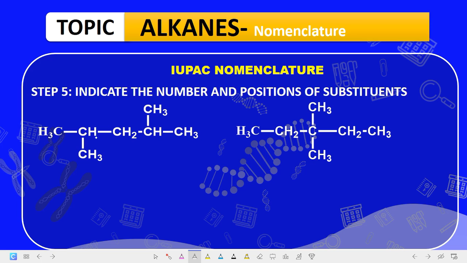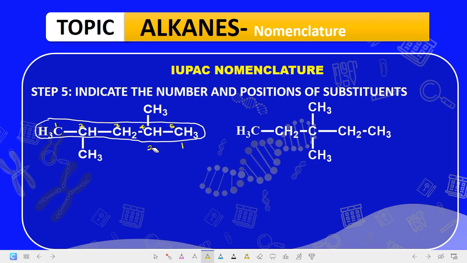Let's identify our longest continuous chain. Now you agree with me that the longest continuous chain is this straight chain here. Now let's number our longest continuous chain. From either side, you get the same numbering. This is 1, this is 2, this is 3, this is 4, and this is 5. From this side also it is 1, 2, 3, 4, and 5. So from either side you are going to get the same name for the compound.